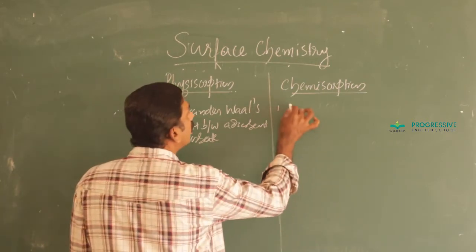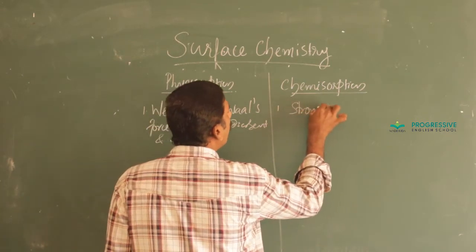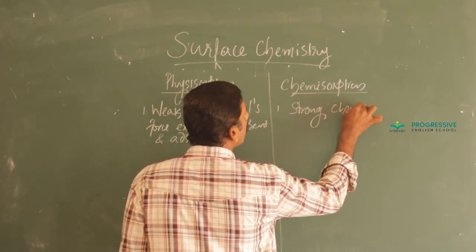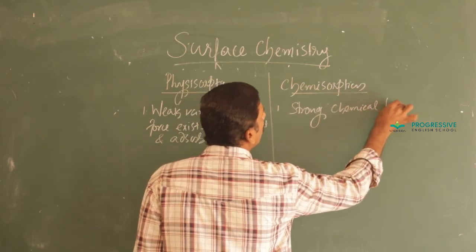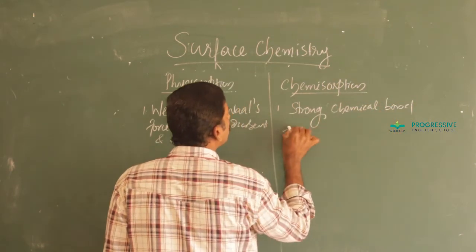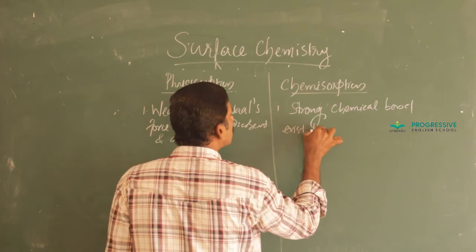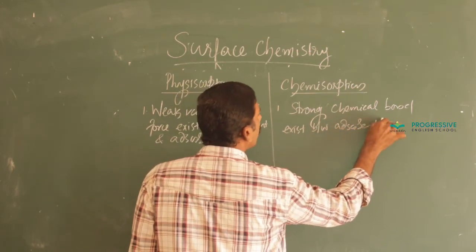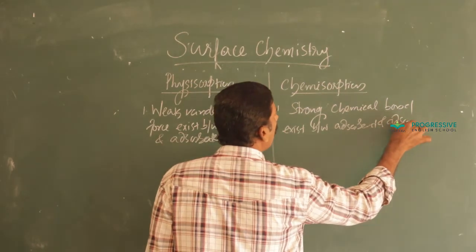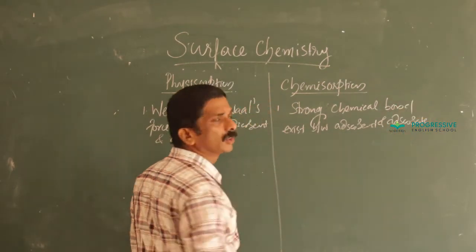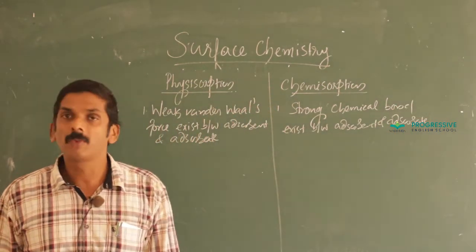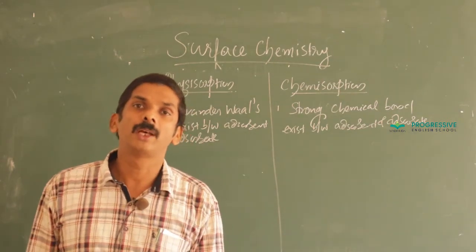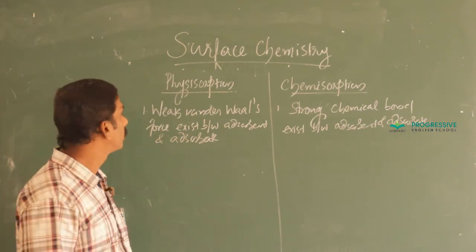Okay, here a strong chemical bond exists between adsorbent and adsorbate.